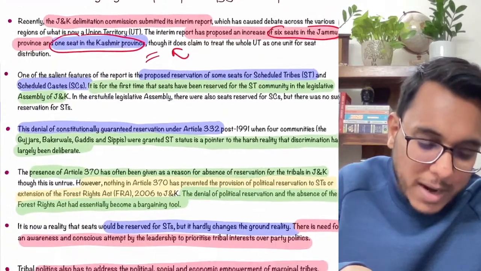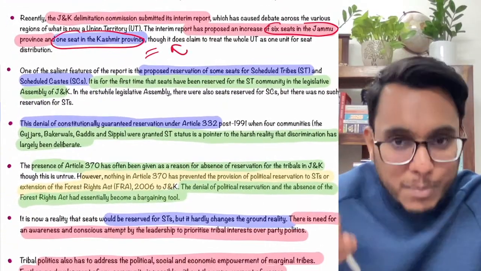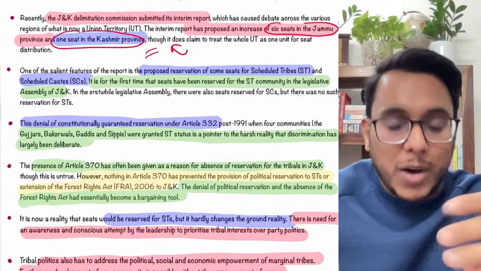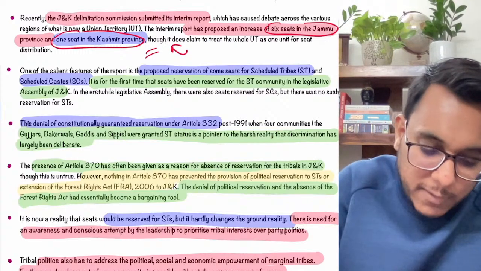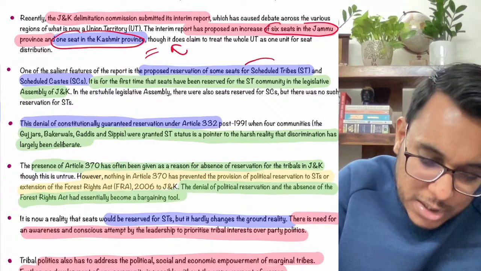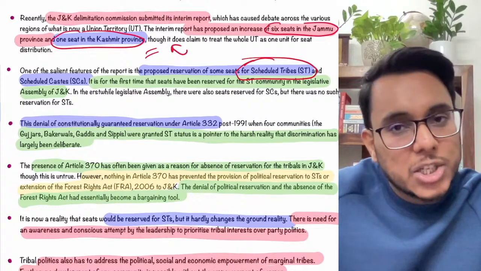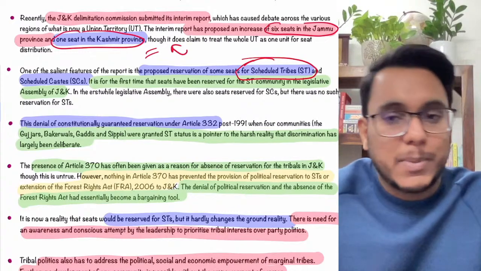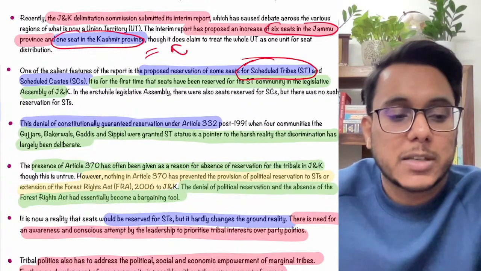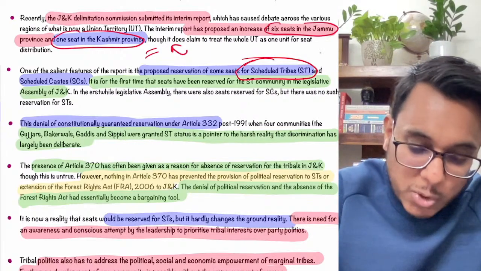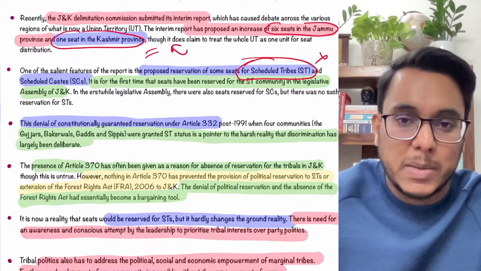Now coming to this article: as the seats have been delimited, for the first time the scheduled tribes have been given some reserved seats. Before that, the scheduled castes were given seats, but not the scheduled tribes. For the first time this year, the scheduled tribes have been given seats.